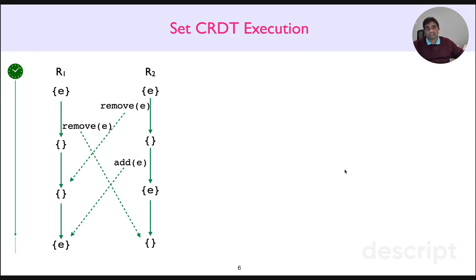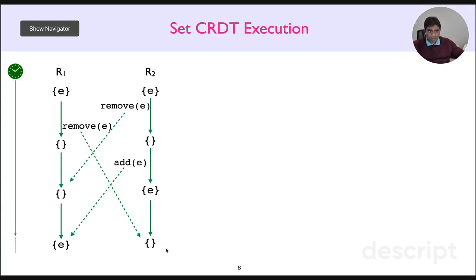So consider an execution of a set CRDT as shown on the slide. We adopt a timeline view here where time flows downwards, right? So we have an execution where we start with two replicas, R1 and R2, both of them starting with a singleton set E. R1 performs a remove, R2 performs a remove followed by an add. Then R2's remove and add are applied in causal order at R1, right? Meanwhile, R1's remove also gets delivered at R2 and applied. Now observe that R1's remove and R2's add are applied in different order at these two different replicas, which results in a diverging state, right? A singleton set on R1 and an empty set on R2.